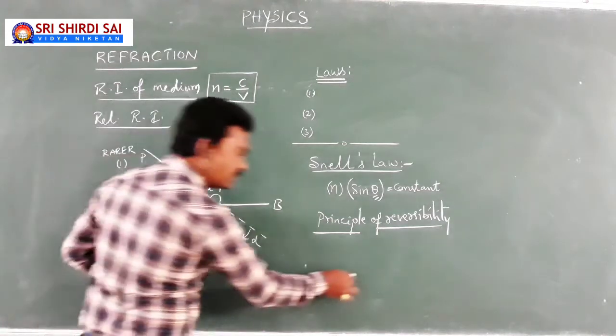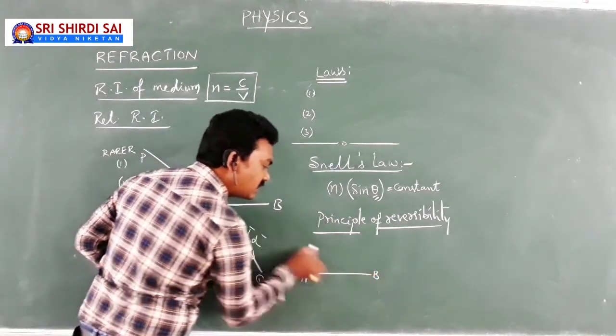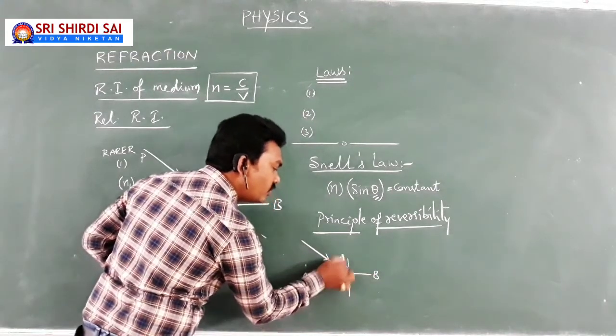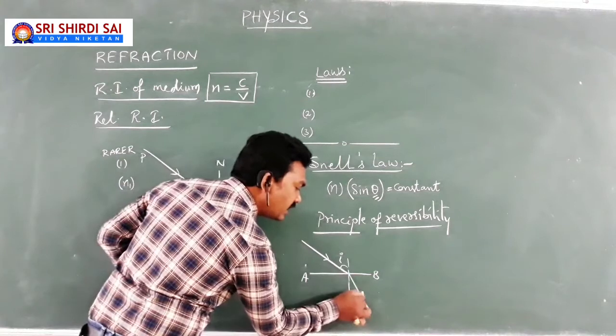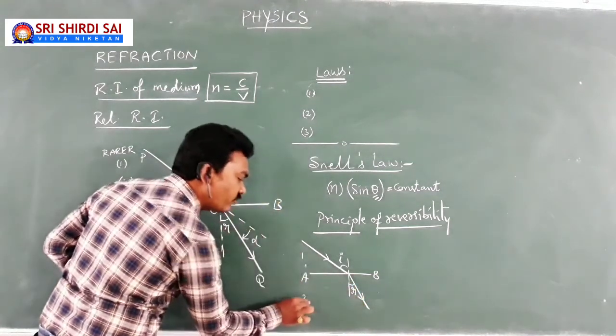Because look at this. Here, if your light ray falls at an angle i in the first medium, you know it refracts at an angle r into the second medium. This is 1 and this is 2.